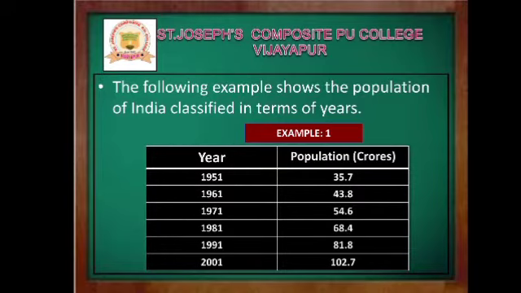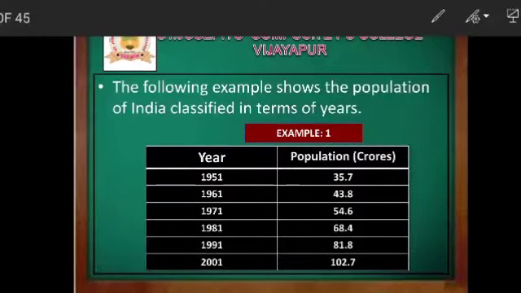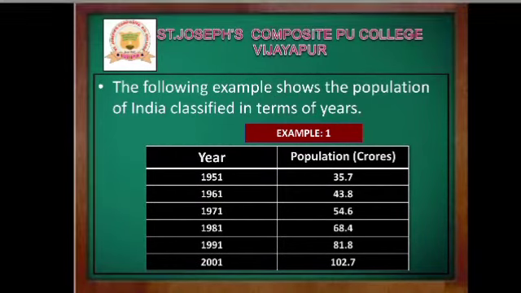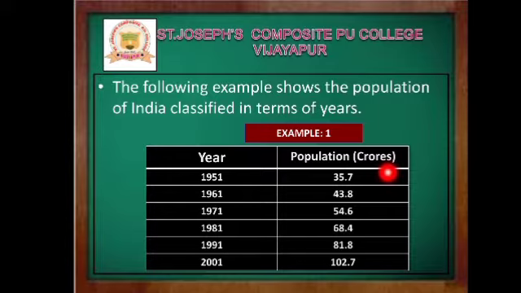Dear students, just observe here. According to the chronological classification of data, you observe the year. The years are arranged as 1951, 61, 71, 81, 91 and 2001. So this is arranged in ascending order. And we can also observe the population. That means the data. What is data here? The population. So according to the year, in ascending order of chronology, the population is